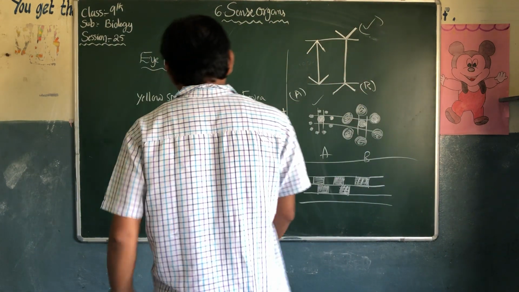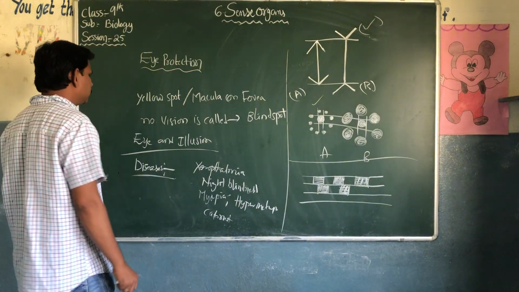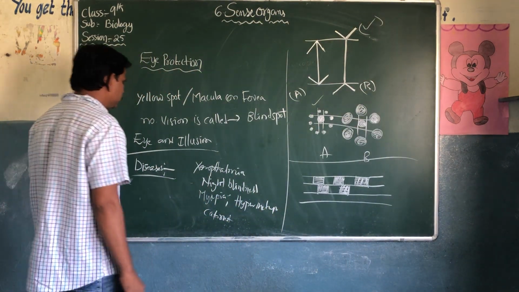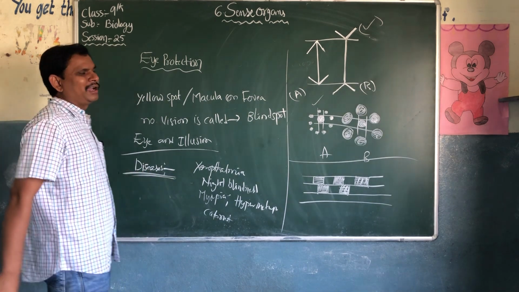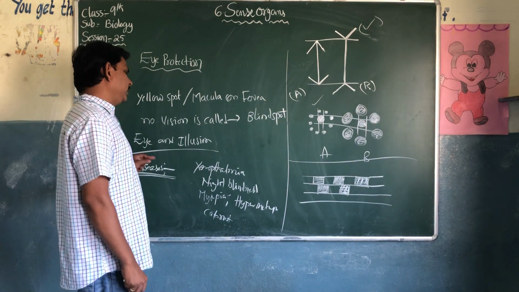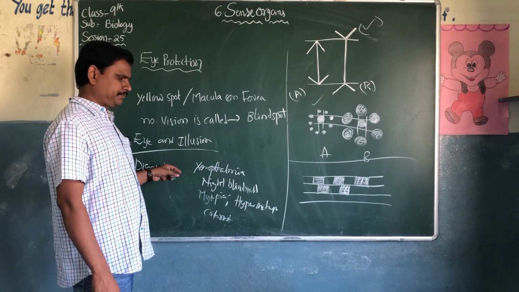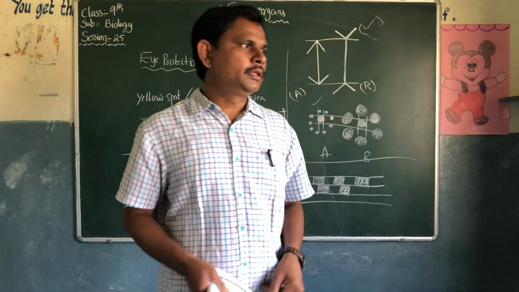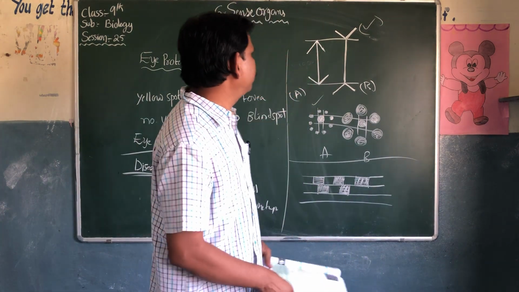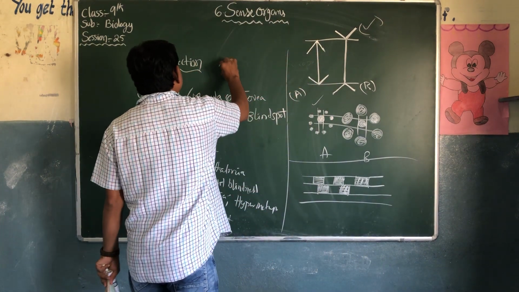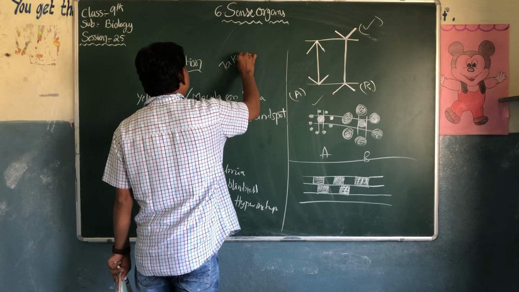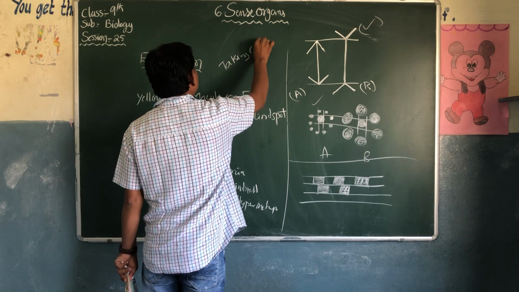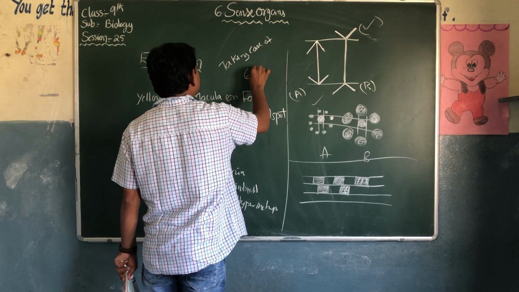So today's homework: you have to write the diseases and defects of the eye. And one more homework, page number 83, taking care of the eye.